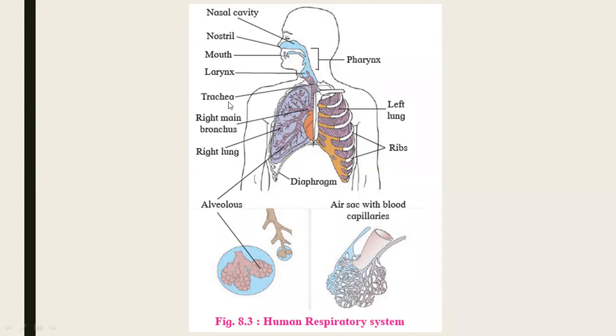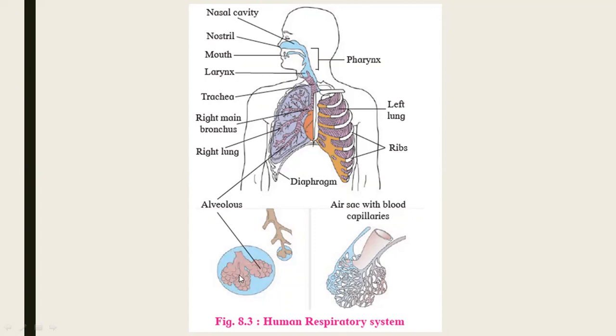It is trachea. Then bronchus is divided into right main bronchus, again right bronchi, left bronchi, enters into the respective lung. Then alveoli. These bronchioles are terminated into grape-like structure.